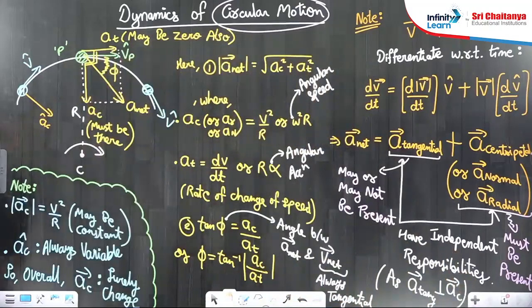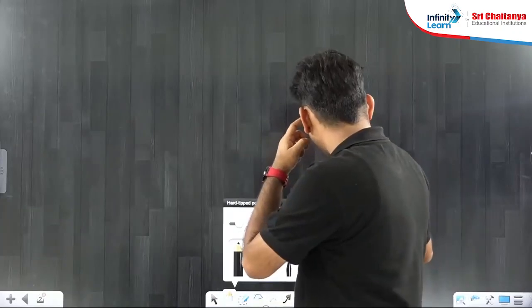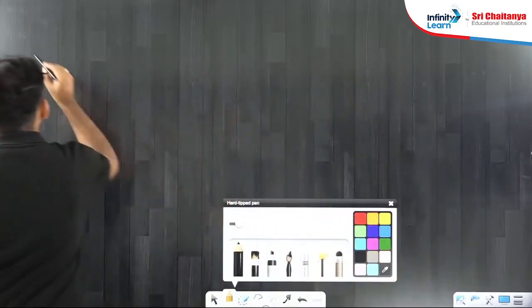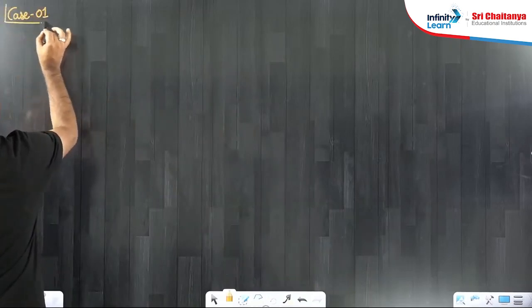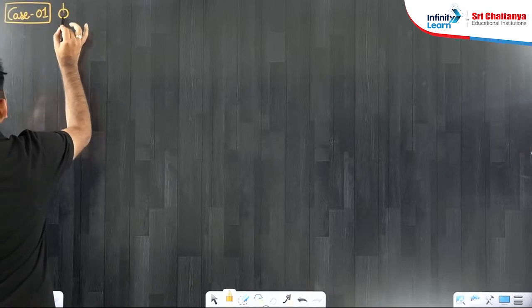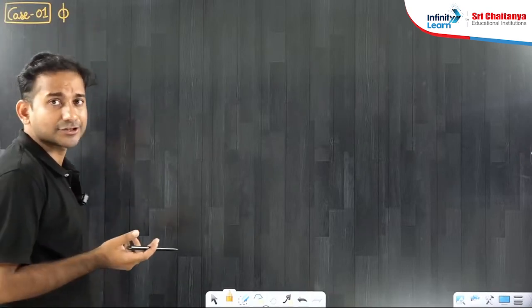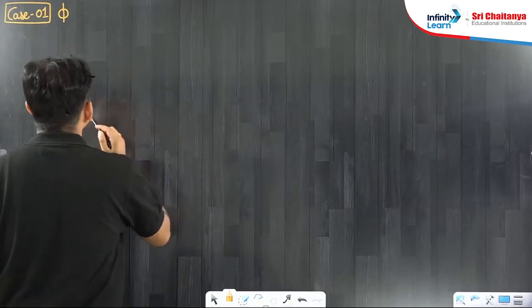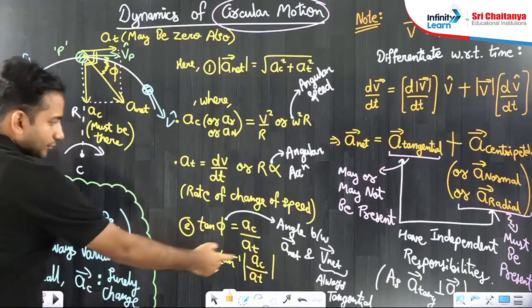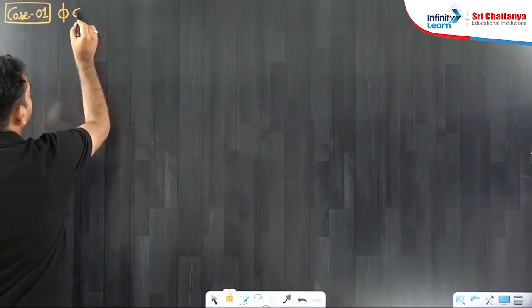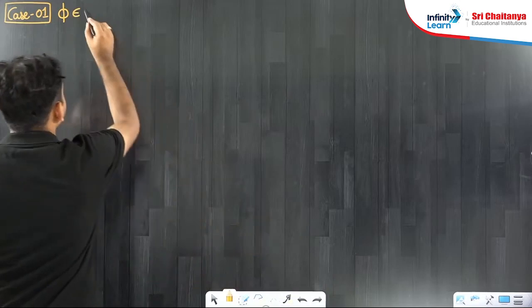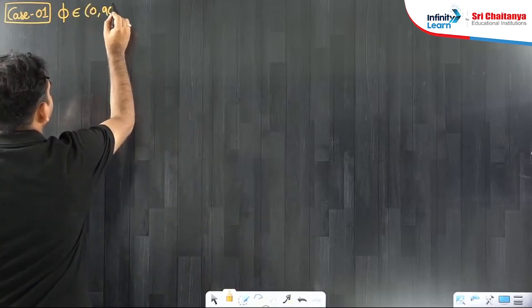Let's talk further. I hope you have taken a fresh screenshot of this. Let me take you to different cases of circular motion. Suppose I talk about case 1. You remember the angle, right? The angle phi, the angle between the net acceleration and net velocity. I have told you, phi belongs to 0 to 90 degrees. 0 degrees to 90 degrees.